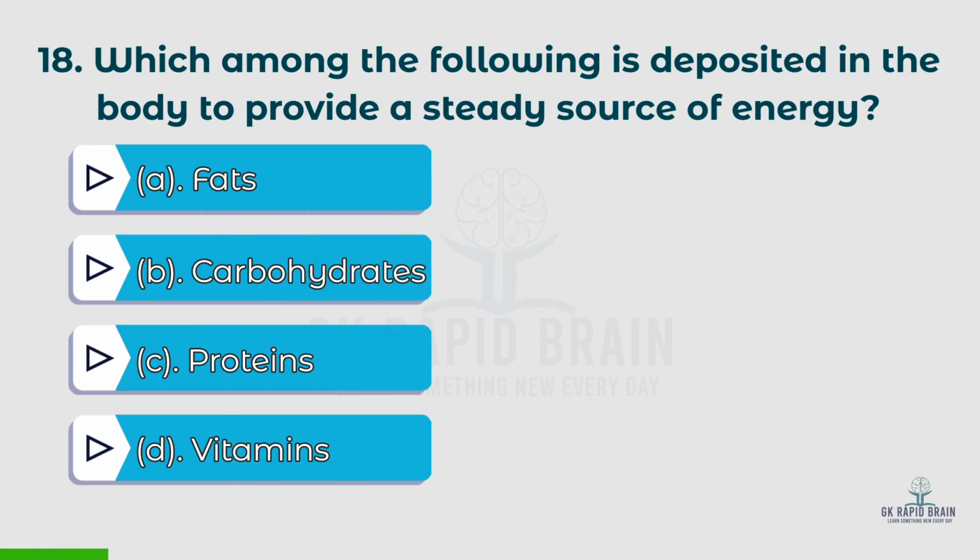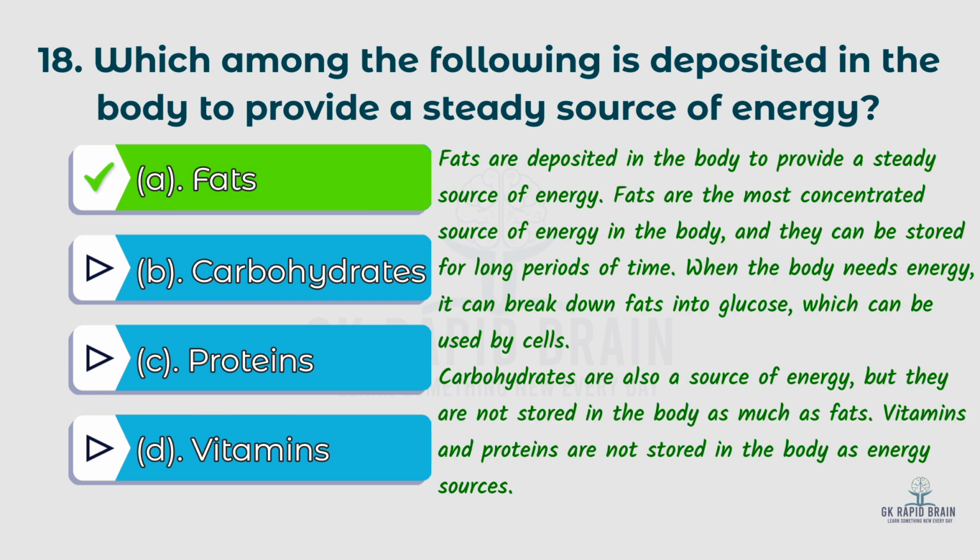18th question. Which among the following is deposited in the body to provide a steady source of energy? Options: A. Fats, B. Carbohydrates, C. Proteins, D. Vitamins. The right answer is A. Fats. Fats are deposited in the body to provide a steady source of energy.